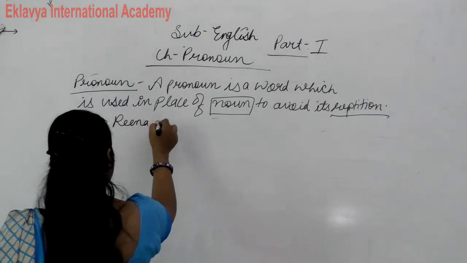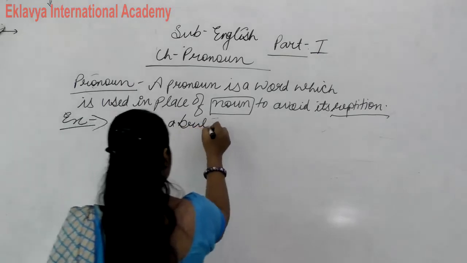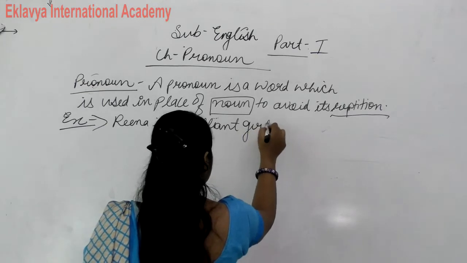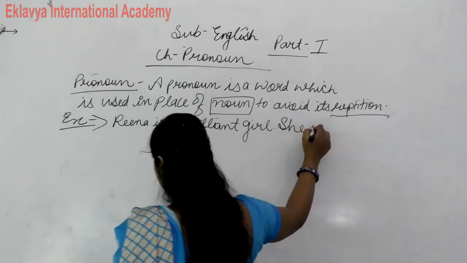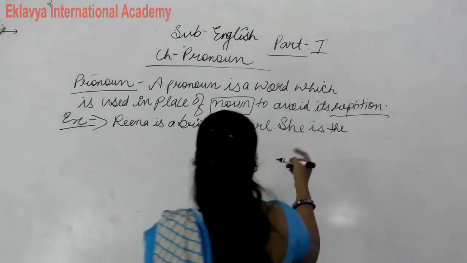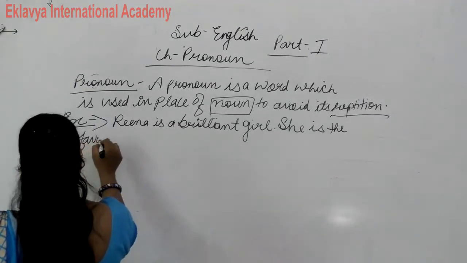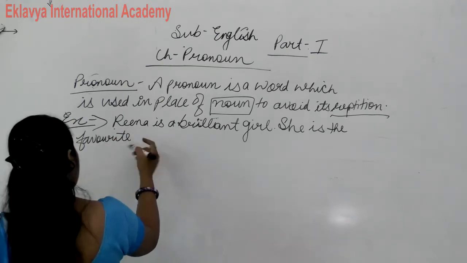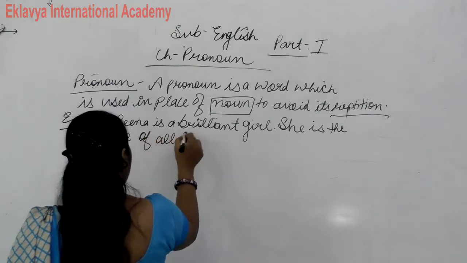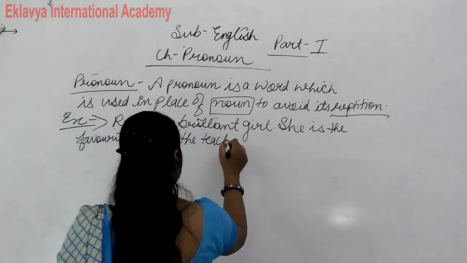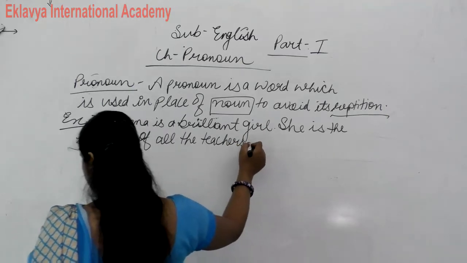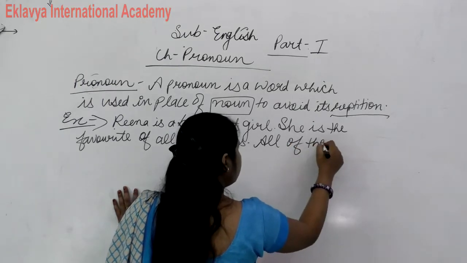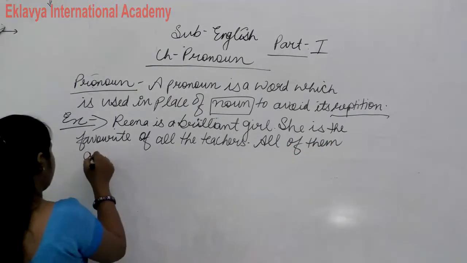Reena is a brilliant girl. She is the favorite of all the teachers. All of them admire her.